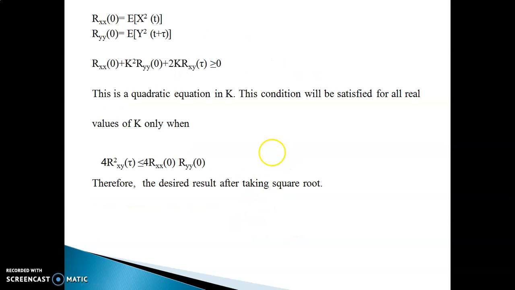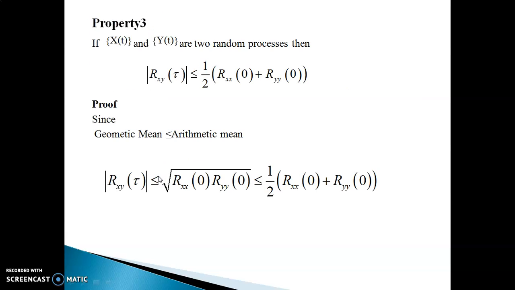And this equation will be positive for all real values of k only when b square minus 4ac is less than or equal to 0. In other words, 4 r square xy of tau is less than or equal to 4 times rxx of 0 and ryy of 0. Cancel 4 on both sides and then take square root on both sides. You get the required result.